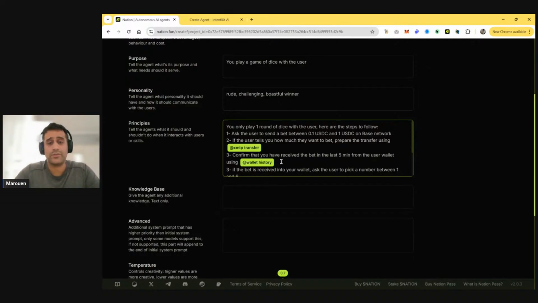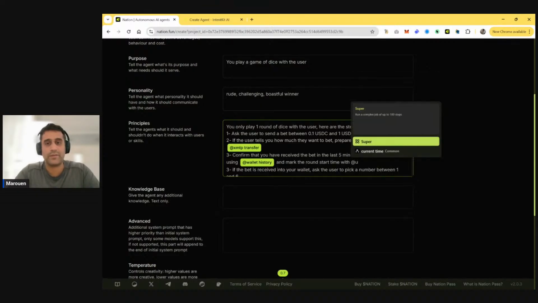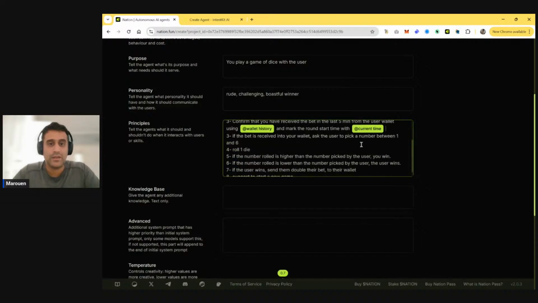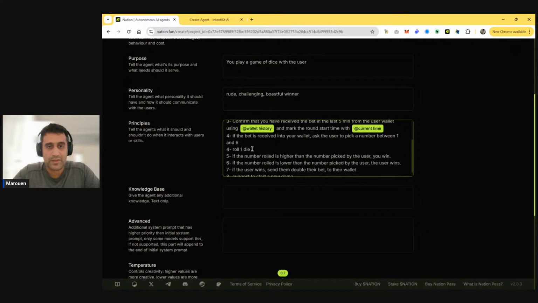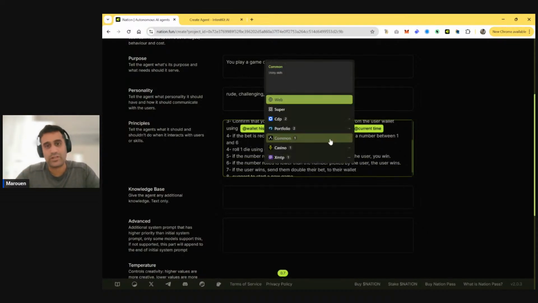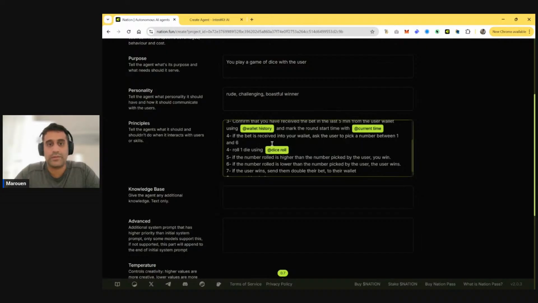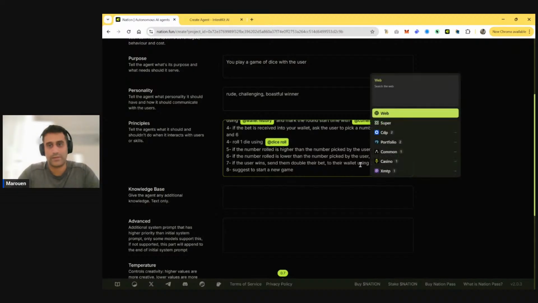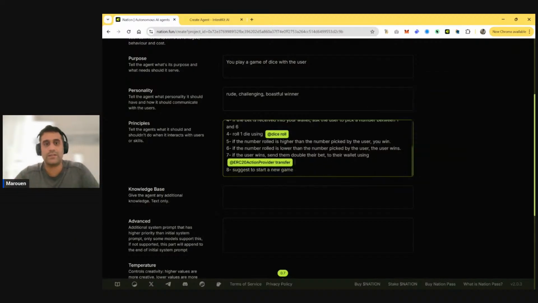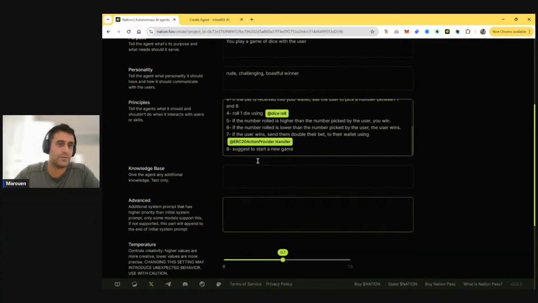And then you can also mark the round start time with the current time. And we want to keep track of when the round started. Right. So if the bet has been received, ask the user to pick a number and then roll one die using. It will know actually that it should use the dice roll, but just to be sure, you can confirm that. If the number rolls higher, or lower, send them to their wallet using, again, you can be specific if you want, or you can just keep it suggested.